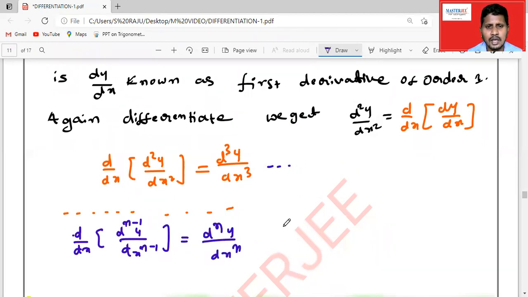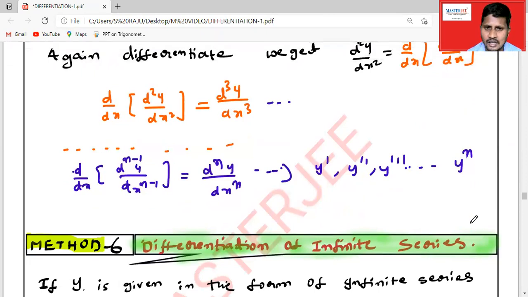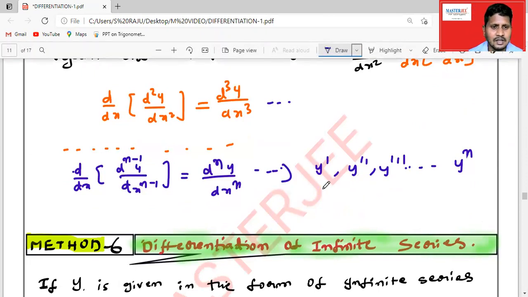This can also be written as y dash, y double dash, y triple dash, up to y to the power of n. For our convenience, you can write either dy by dx, or y dash, or y suffix 1, or delta y.